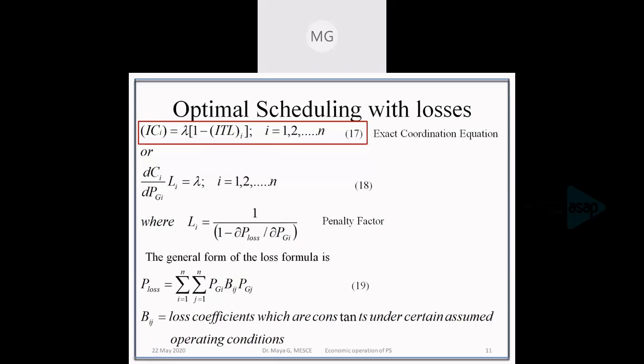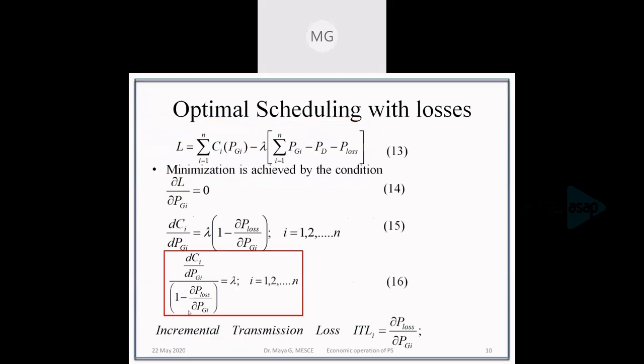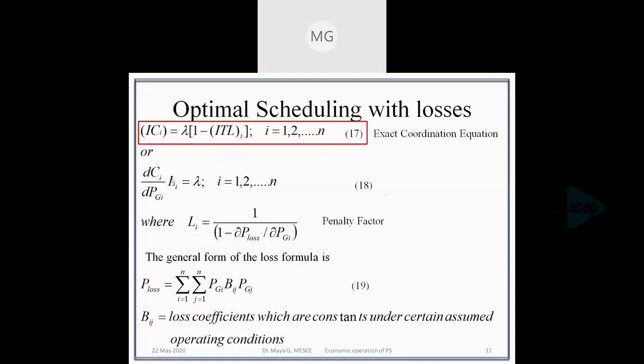Here, this term, 1 divided by 1 minus dou P loss by dou Pgi, 1 divided by this term is called the penalty factor. Penalty factor. So that is written as Li. The penalty factor is written as Li.